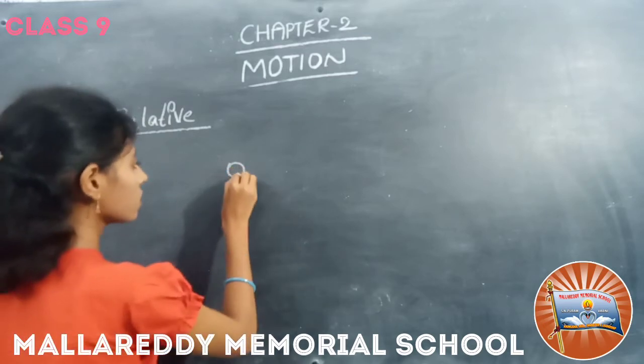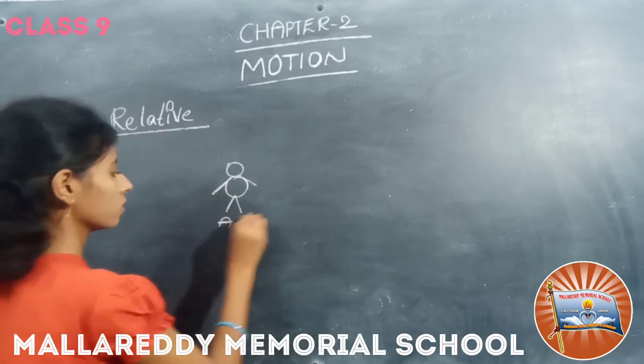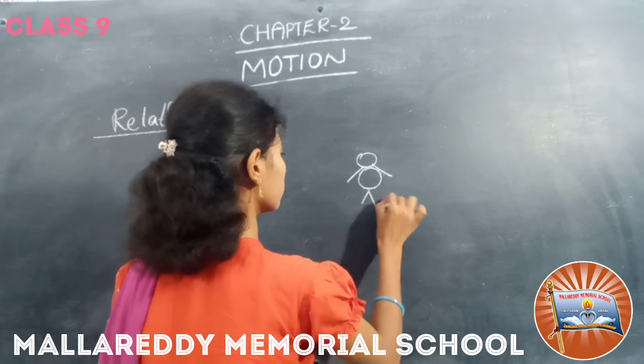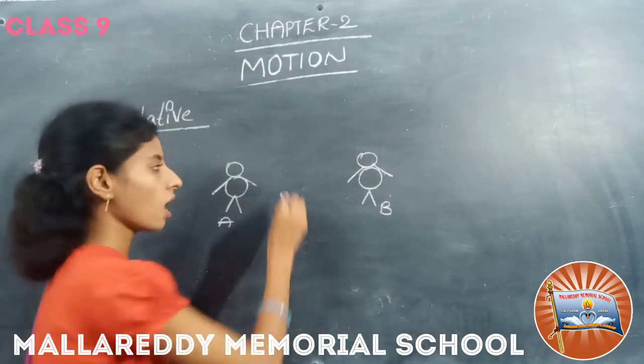The two friends A and B both are approaching a house.